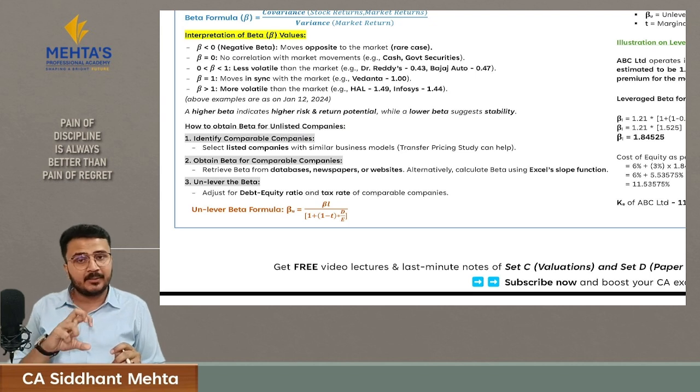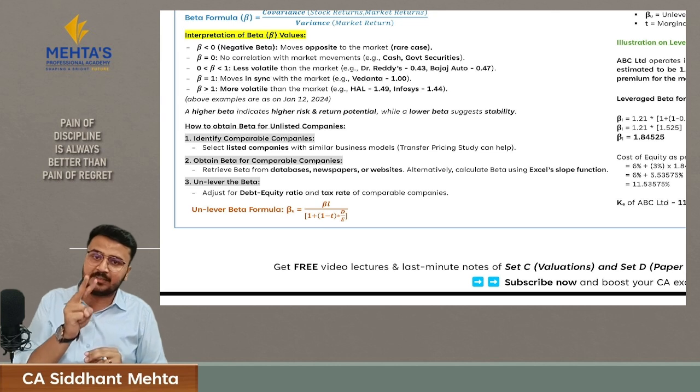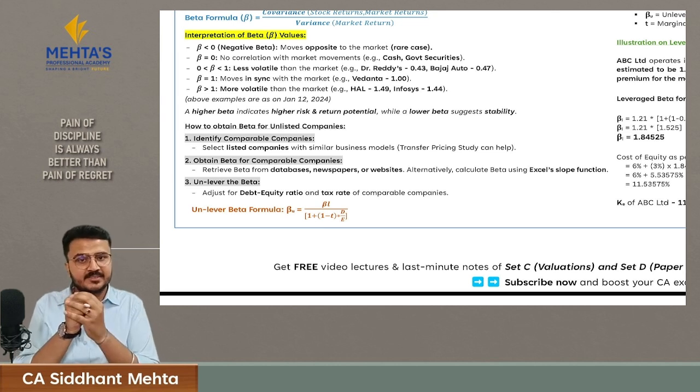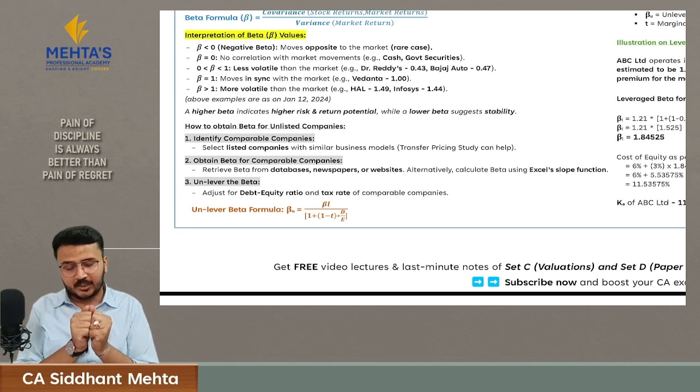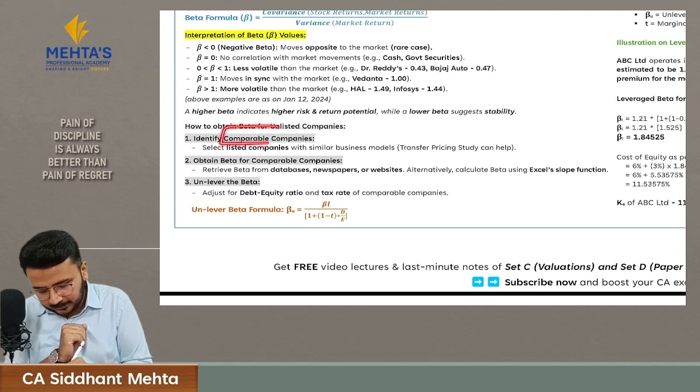Like I said, beta also represents the risk. There are two types of risk which beta represents. The first one is business risk, which is also called operational risk. And the second one is financial risk, which depends upon company to company based upon their debt levels. So here, to calculate the beta for unlisted companies, first we'll check for comparable companies.